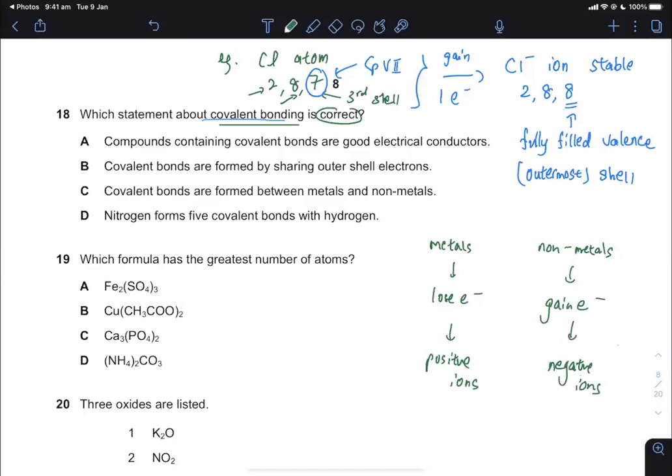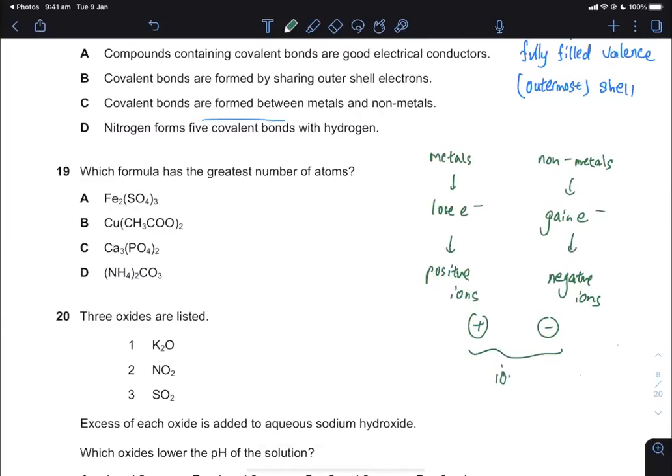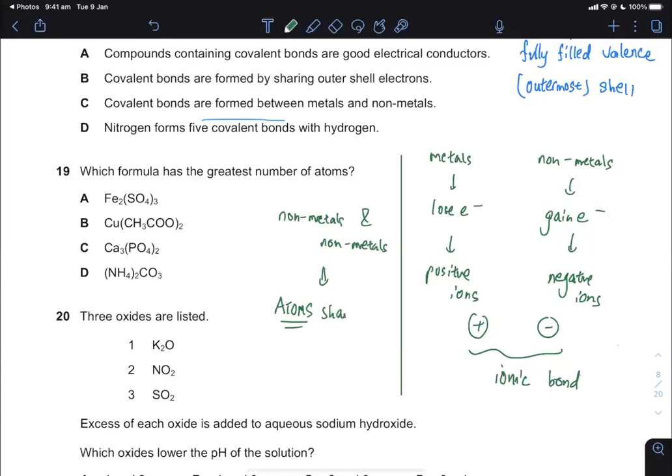So when positive ions and negative ions come together, I get an ionic bond, an ionic compound. On the other hand, if I have nonmetal and nonmetal, instead of forming ions, I will have atoms, not ions, and they will share electrons.